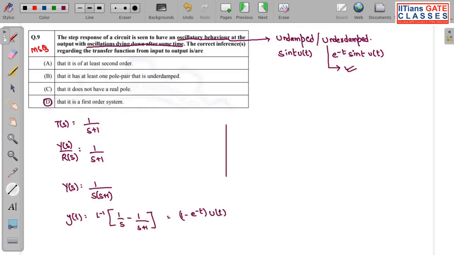If I draw the response, it will not have any damped oscillations. So here you can see there is no damped oscillation whatsoever. So this option we can eliminate directly.